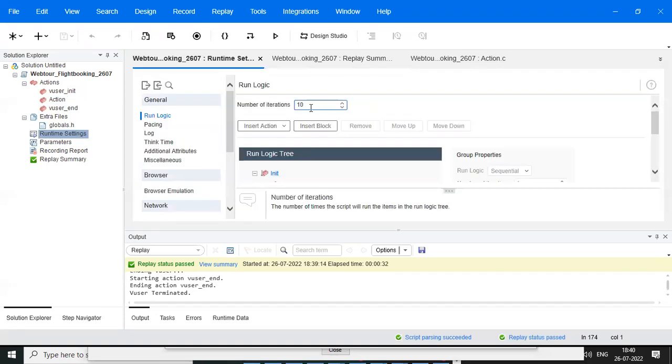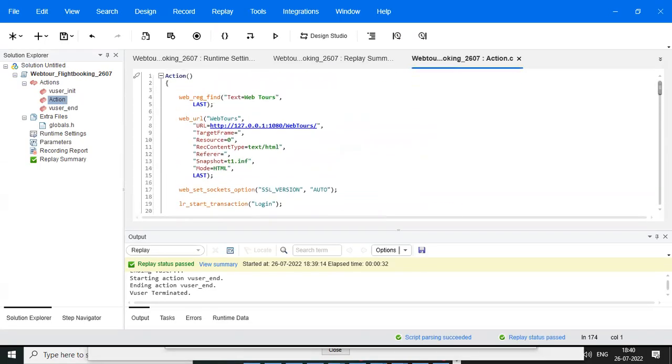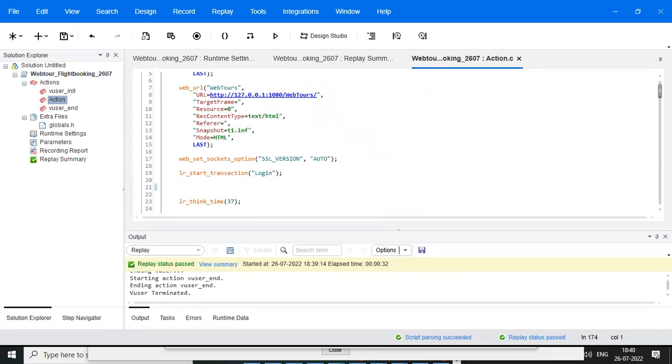You can think about that. We can't do 1 lakh users here. Even 100 is not possible, because from this point of view we can do only 10 to 20 like this. But if we want more users, using the controller we can execute this test. Okay.